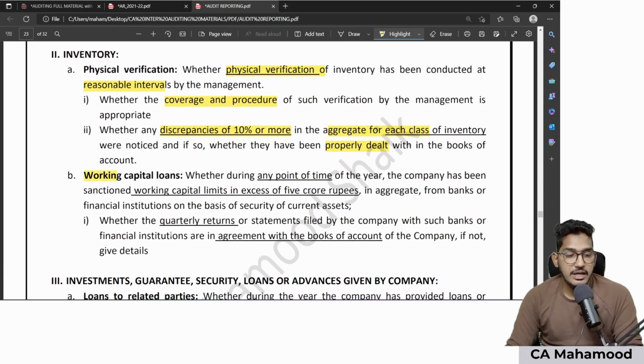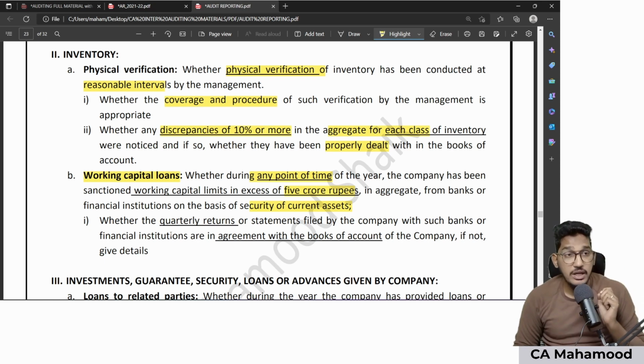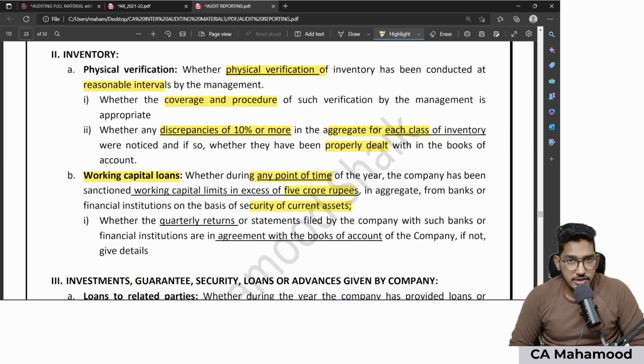Second point is regarding whether your client, at any point of time during the year, has taken a working capital loan in excess of 5 crore rupees, giving security of current assets. Second reporting requirement is applicable in case your client company has taken loans. To which kind of loan? Working capital loan, that too for an amount exceeding 5 crores at any point of time during the financial year.